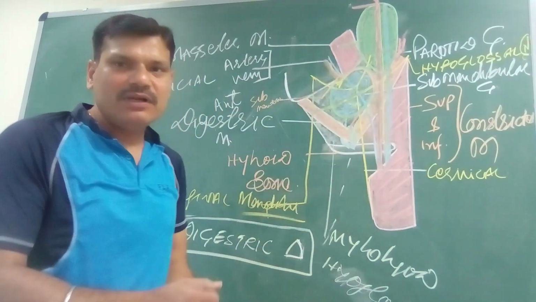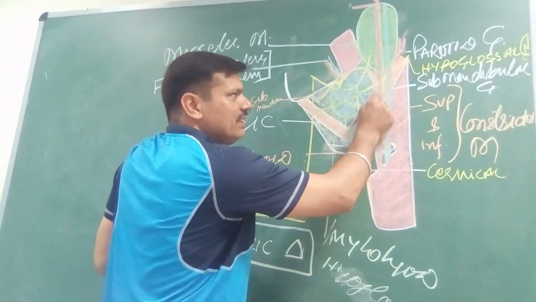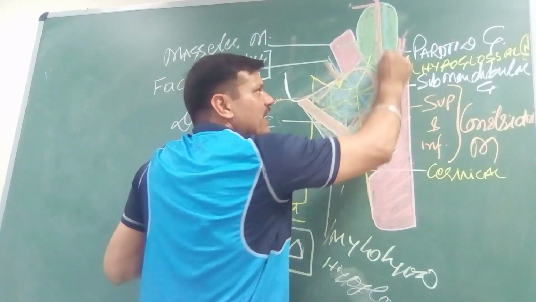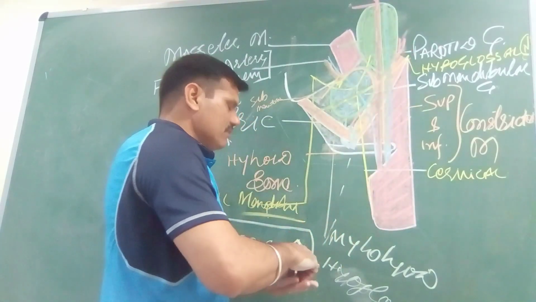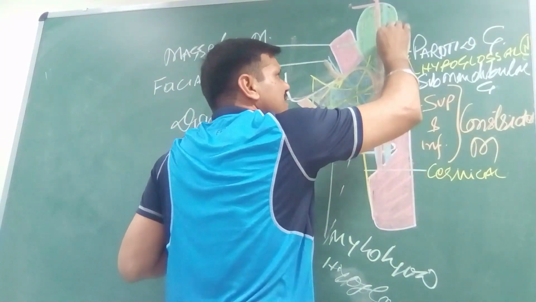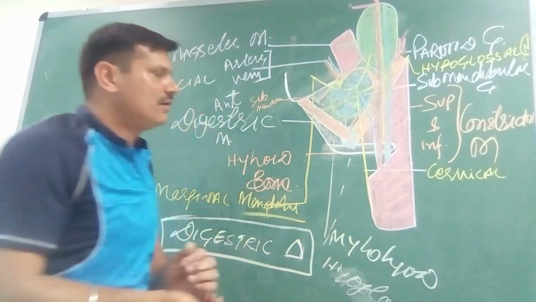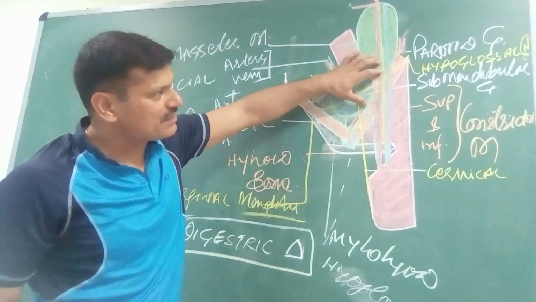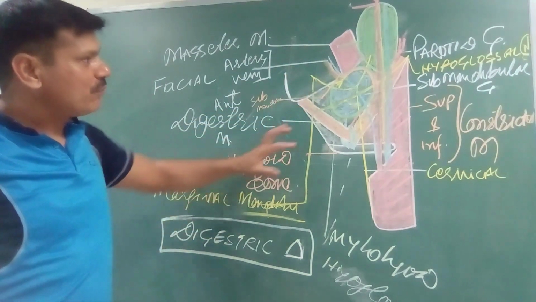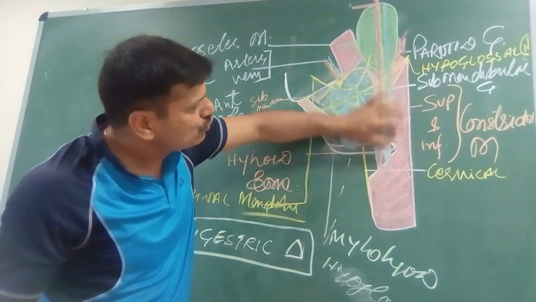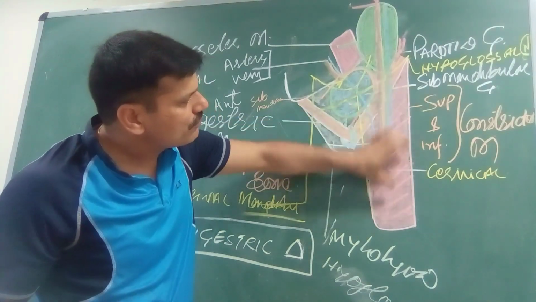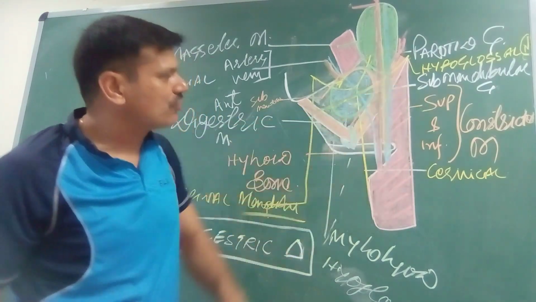Then more deeper, this external carotid artery, along with the internal jugular vein and the vagus nerve, these 3 are the contents of the carotid sheath. They lie in the deepest part. They are the contents of the deepest part of the triangle. This is the digastric triangle. Another, posteriorly, these are the 2 superior and inferior constrictor muscles.